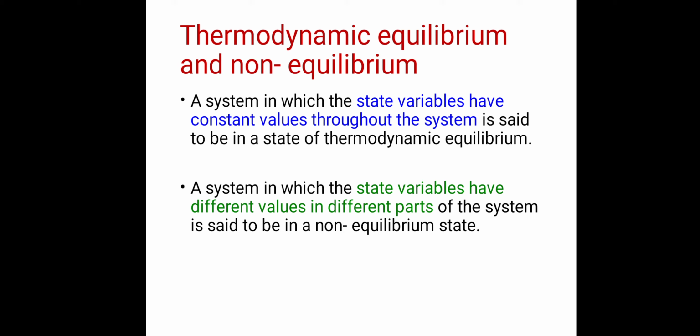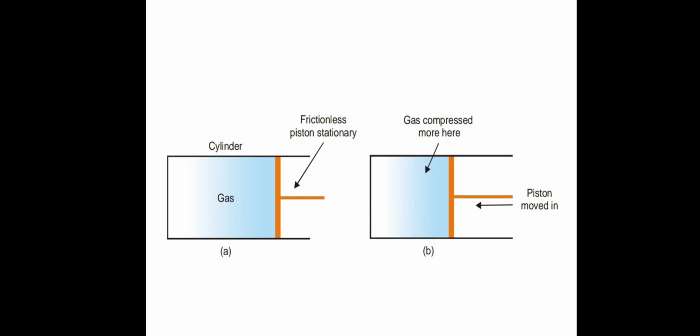A system in which the state variables have different values in different parts of the system. See figure B. In this figure B, suppose that piston is moved in. When the piston is moved in, the gas gets compressed, and at this position the gas is compressed more than at this position.